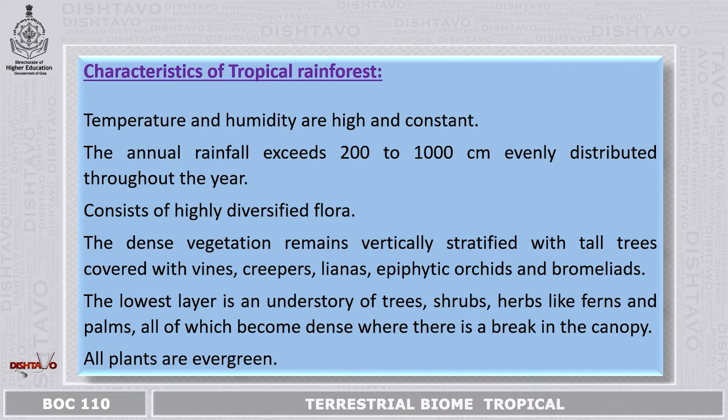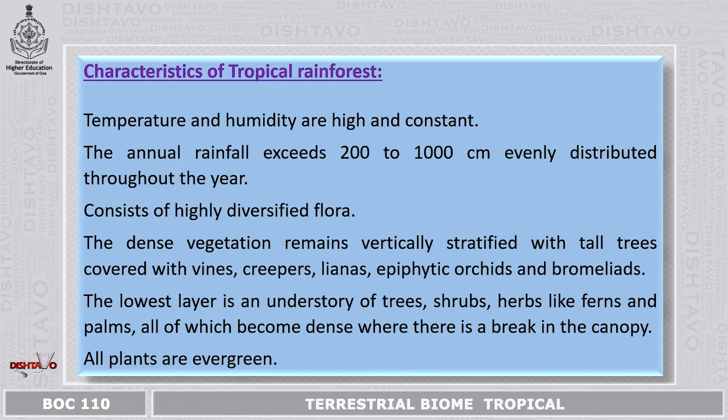The characteristics of tropical rainforest are: the temperature and humidity is high and constant. The annual rainfall ranges from 200 to 1000 centimeters, evenly distributed throughout the year, and it consists of highly diversified flora.